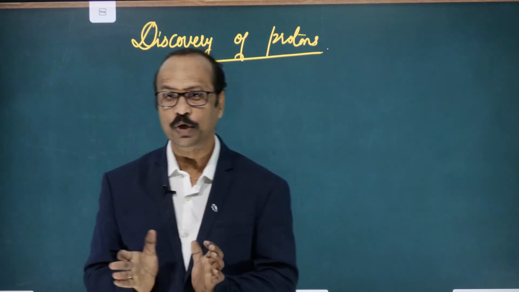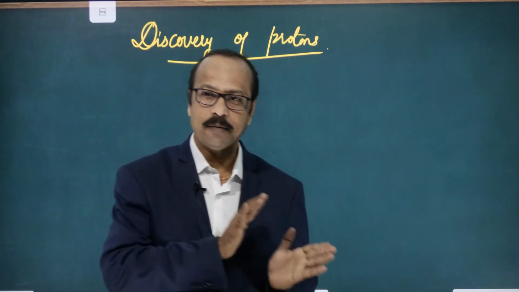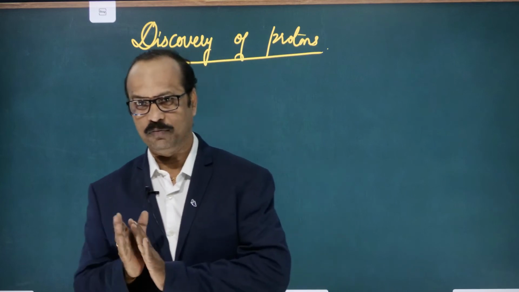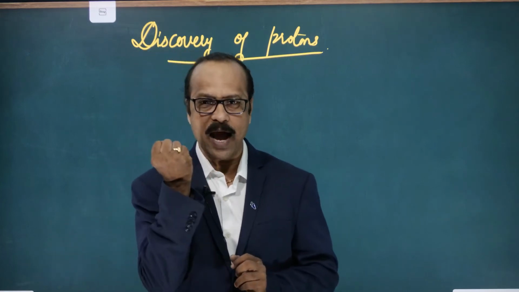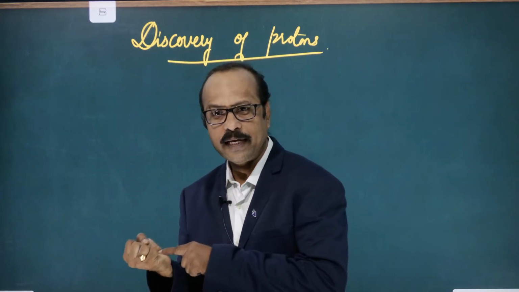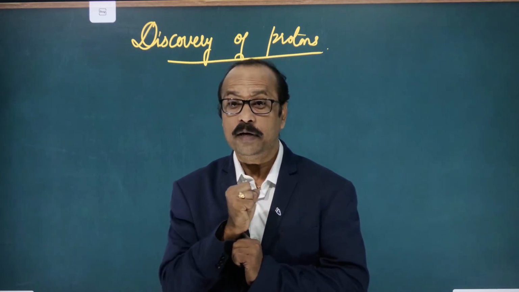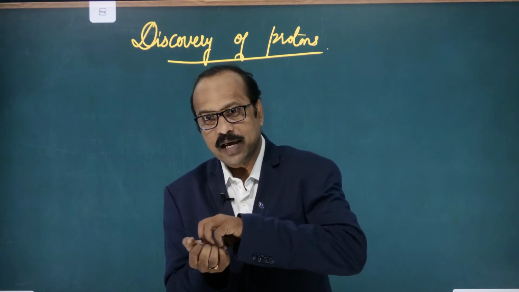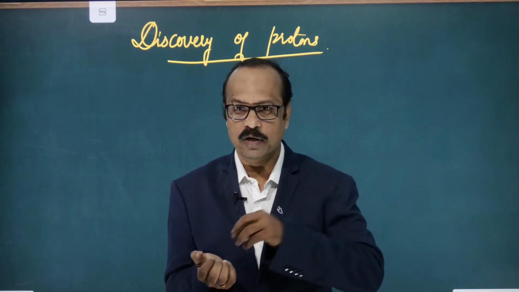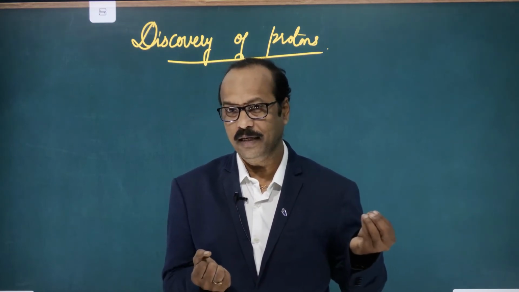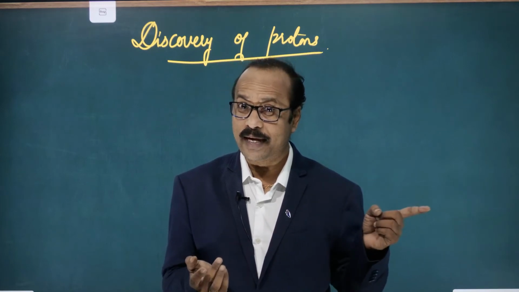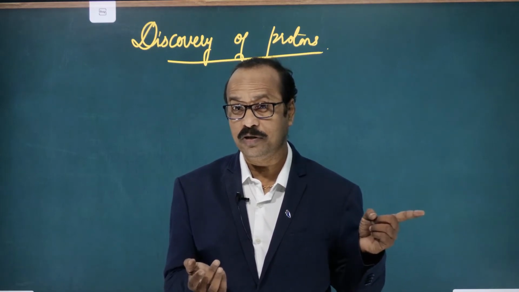Atom is what? Neutral. Neutral means what? Neither positive nor negative. So, if we take one atom, it is neither negative nor positive. It means no negative charge, no positive charge, it is neutral. But J.J. Thomson discovered the electrons from it. Electrons are what? Negatively charged particles.